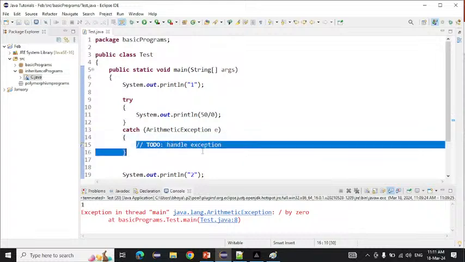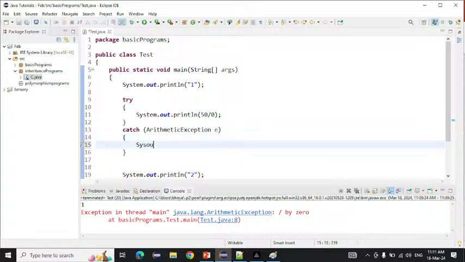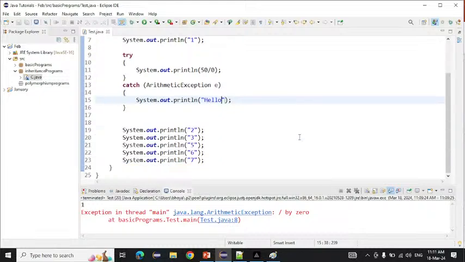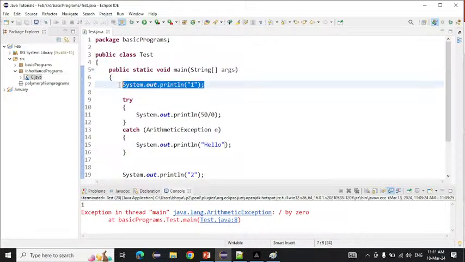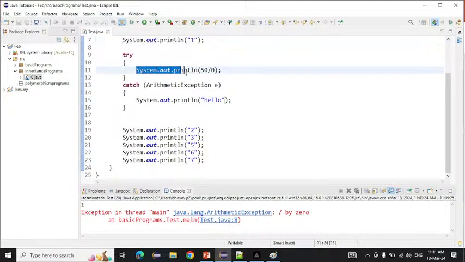Now suppose I am writing here System.out, and here I am simply writing hello. Anything I am writing here. Now if I run this one, what will be the output we are getting on the console? Yes. First, one will be printed or not? Yes. After that, this line will be checked: 15 divided by 0. So what are we getting here? Exception.